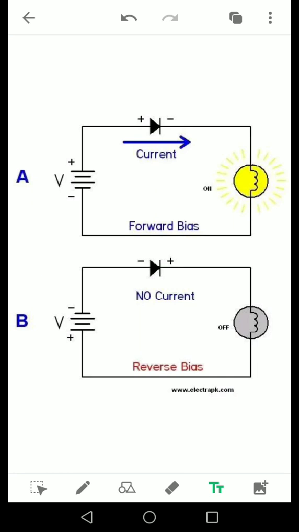In reverse bias, negative is connected to positive and positive is connected to negative. When we do this,